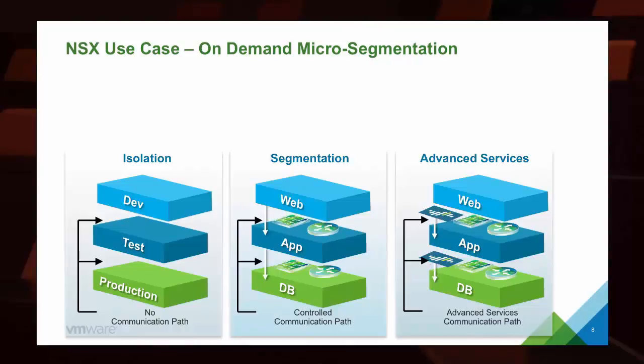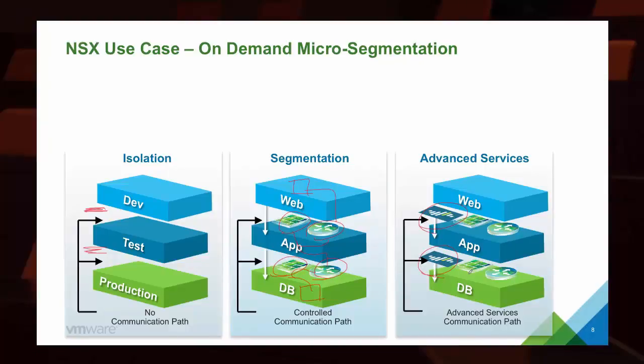So in some of the previous videos, we looked at micro-segmentation and what this means to us. Everything from the simplicity of just being able to isolate communication paths between machines using VXLAN, to being able to leverage firewalls and routing so that virtual machines are only able to communicate with other virtual machines in the way that we're aligning them, all the way into advanced services utilization for things like Palo Alto Networks or McAfee or Rapid7, so that we're able to see beyond just the networking stack into the actual operating system and protect the application itself.